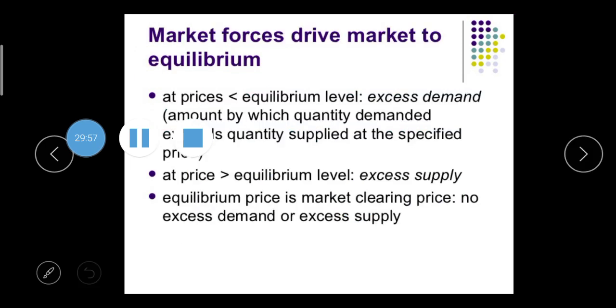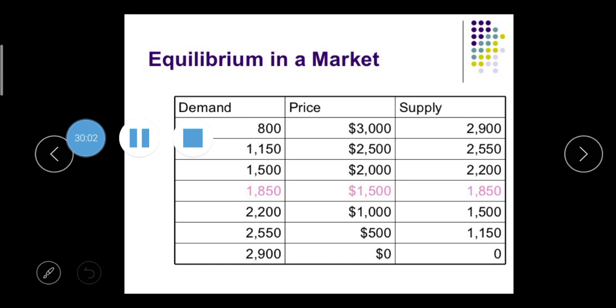Then after, here you can see the equilibrium in the market. So here, if the demand is 800 units at the price of 3000, then your supply is 2900 units. If your demand is 1150 units, then you are at the price of $2500, then your supply is 2550 units.